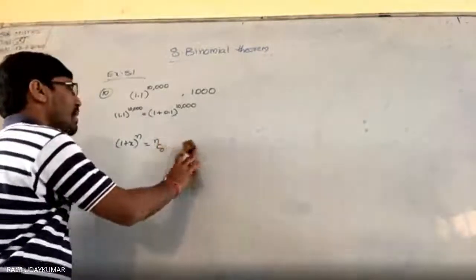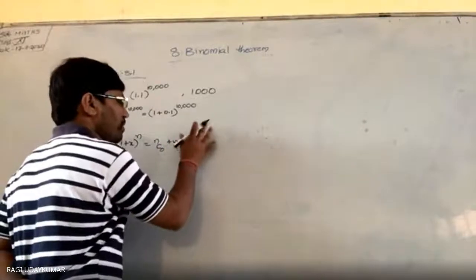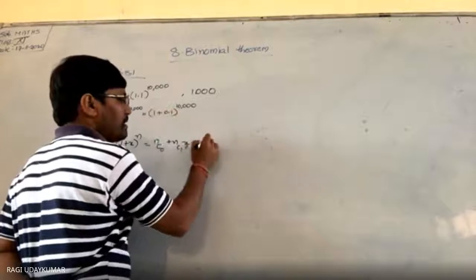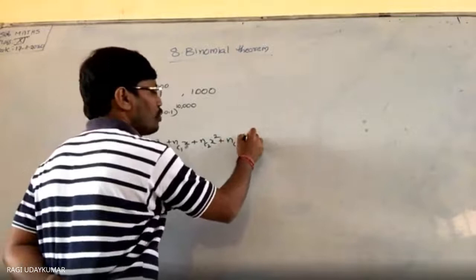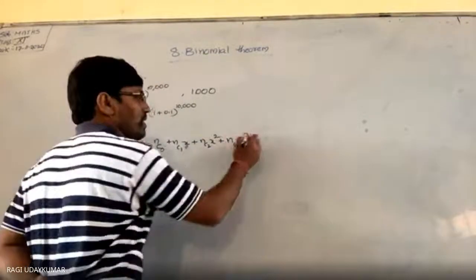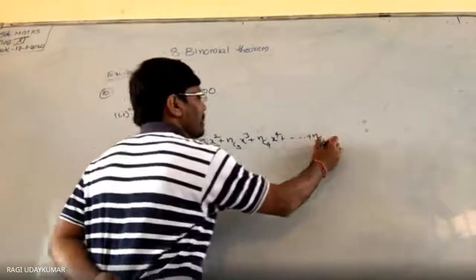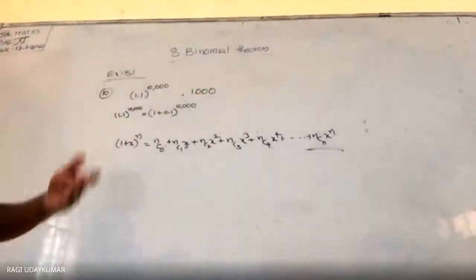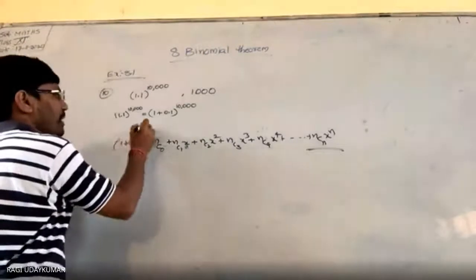So the terms are nC1 x to the power of 1, nC2 x square, nC3 x cube, because 1 to the power of n minus 3, n minus 2, the value will be 1 only. So nC4 x power 4, like this, up to nCn x power n. Using this, you can directly write this expansion.